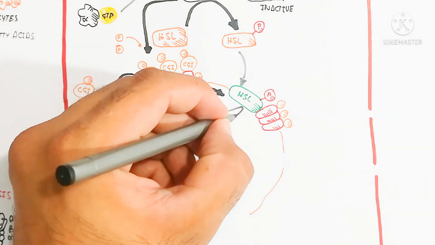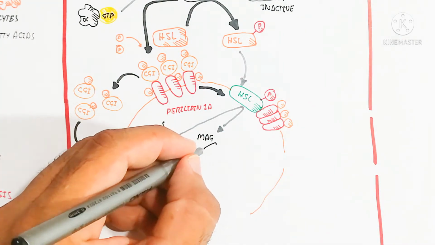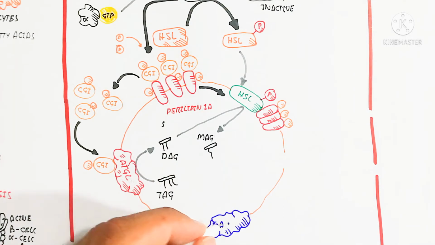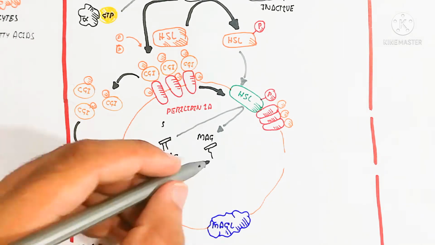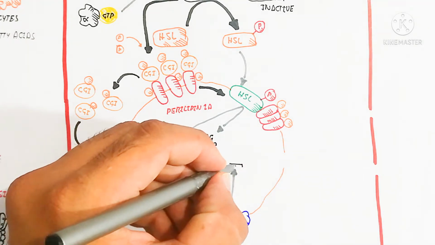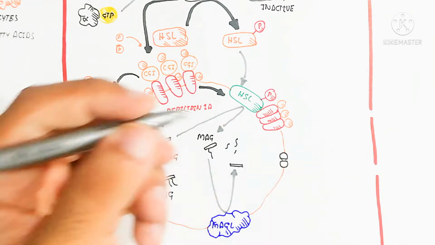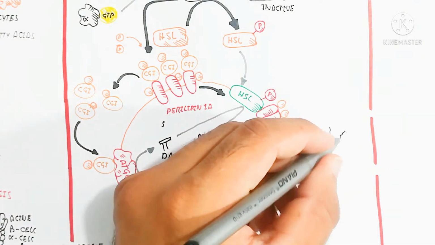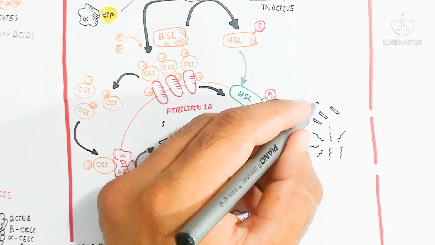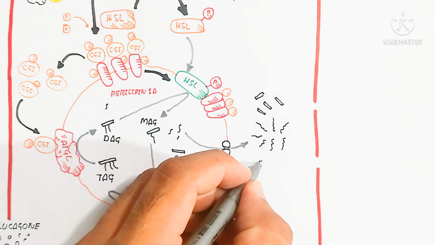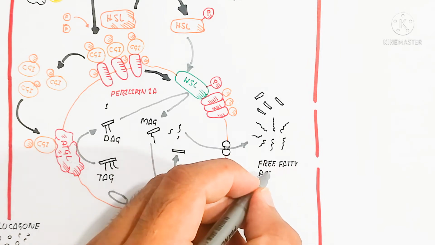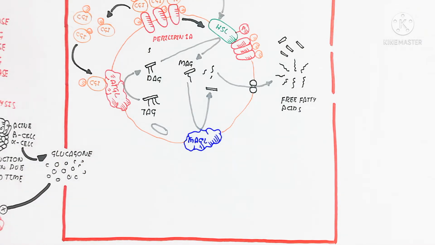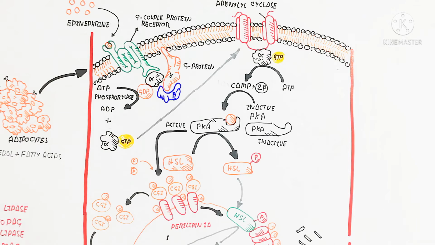So here is the ATGL, which is basically what converts triacylglycerol, known as adipose triacylglyceride lipase, which converts the triglyceride to the diacylglycerol. And after that, the diacylglycerol will convert into the monoacylglycerol. After that, the monoacylglycerol is converted by MAGL. MAGL is the monoacylglycerol lipase enzyme. So after this conversion, free fatty acid will be released out. So the HSL releases the monoacylglycerol and converts it in that place.